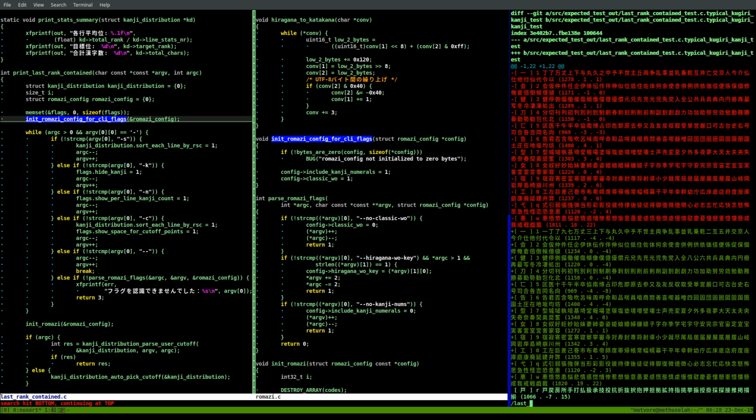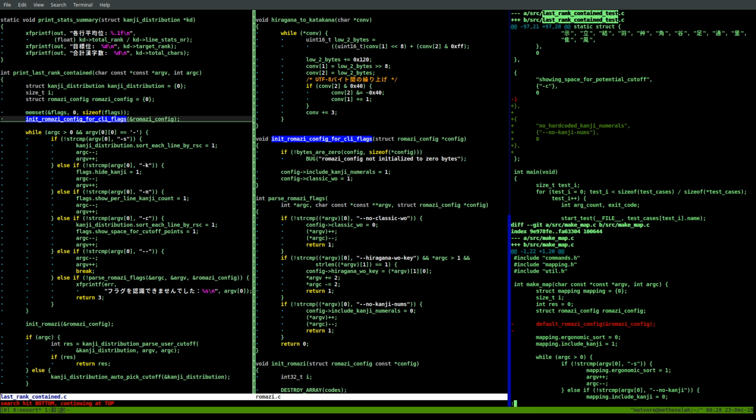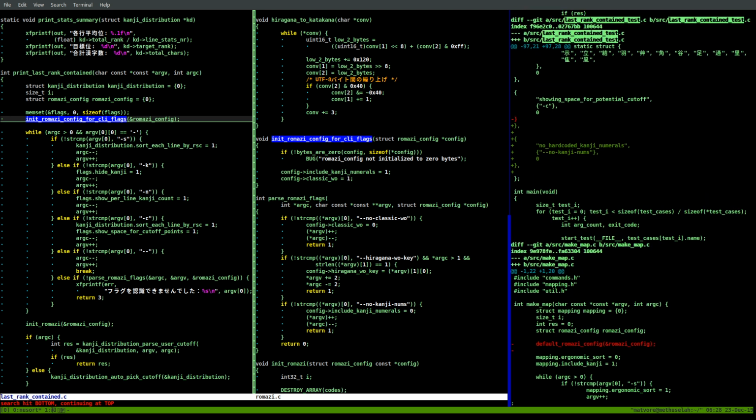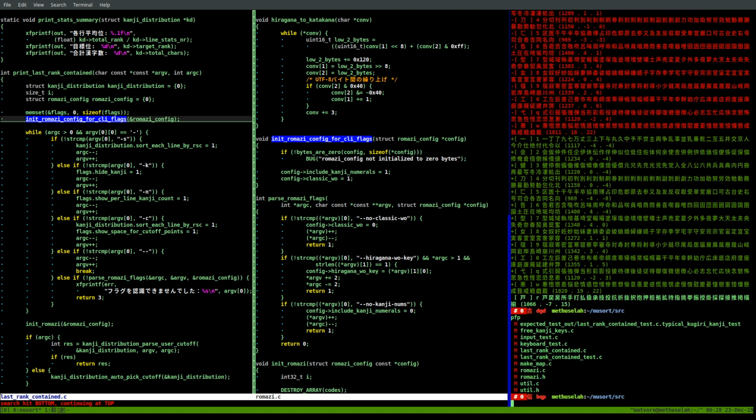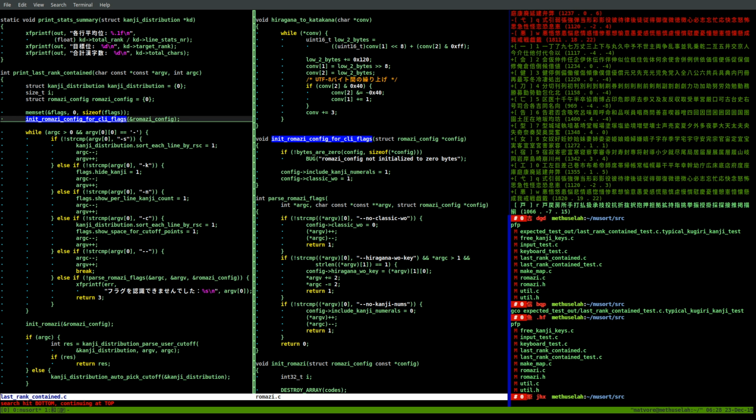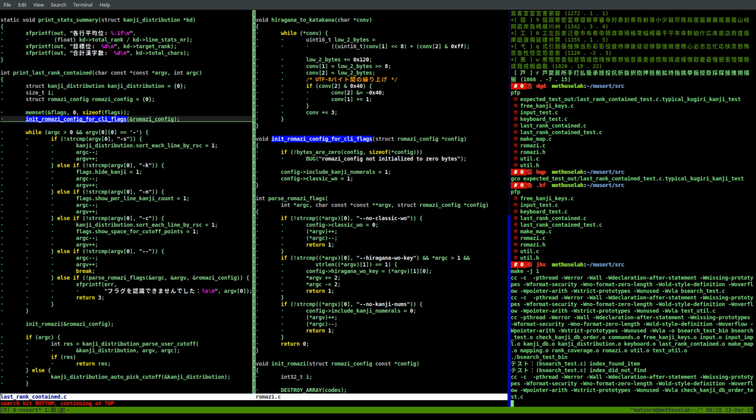Okay, last rank contained test. Let's see what I actually changed. Test, no hard... oh wait. Oh, because the test I updated was the wrong test. I have to revert that change. That's why. I thought that when I was updating this test, I was updating the new test that I added, but actually I was not. Okay, let's try this again.